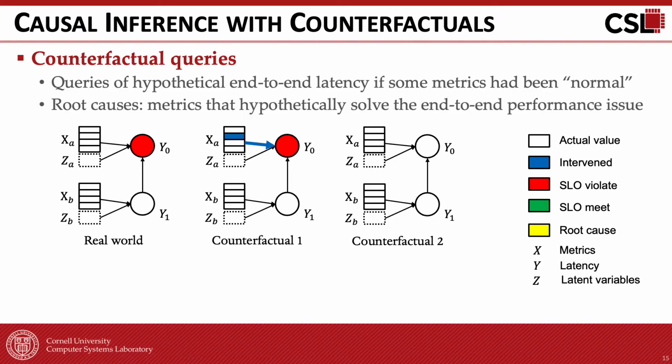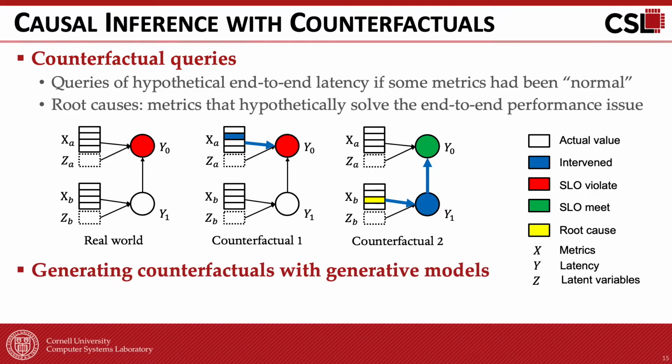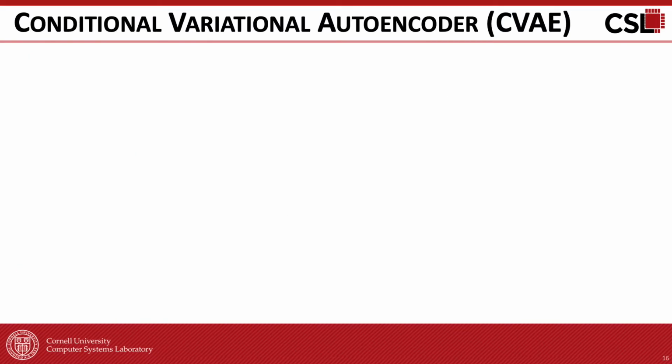On the other hand, in another counterfactual world, if we do the same to service B and the latency of y0 reduces below the SLO, we can then conclude that service B causes performance degradation. Creating such counterfactuals in the real system is impractical and potentially harmful to the performance. Therefore, we use a generative model to generate counterfactuals at any given state.